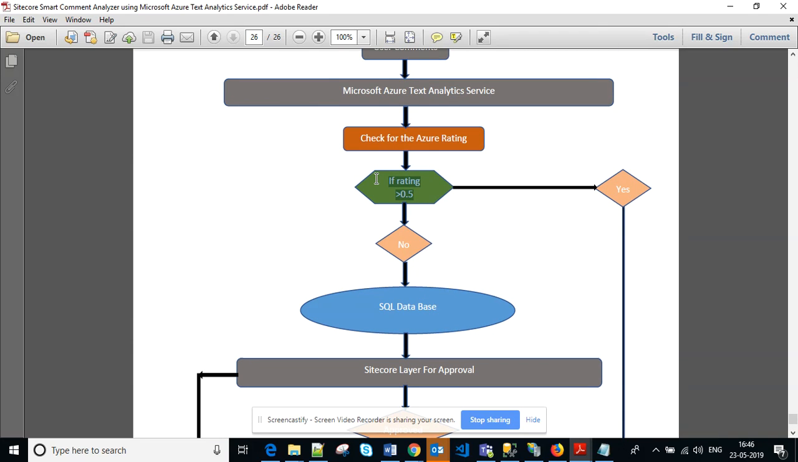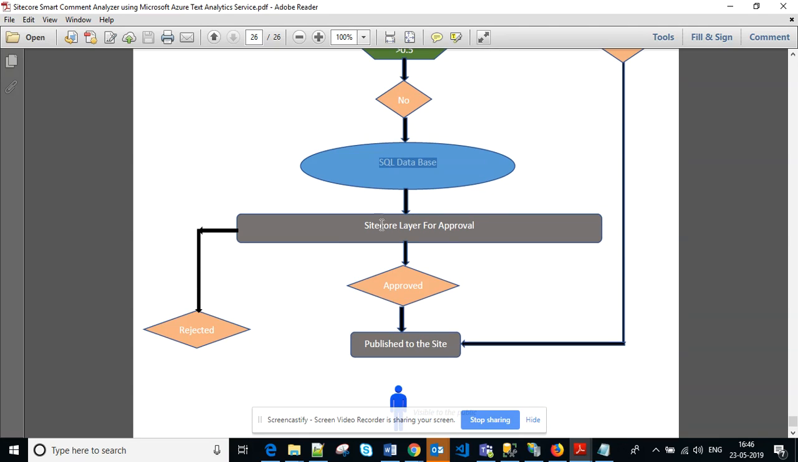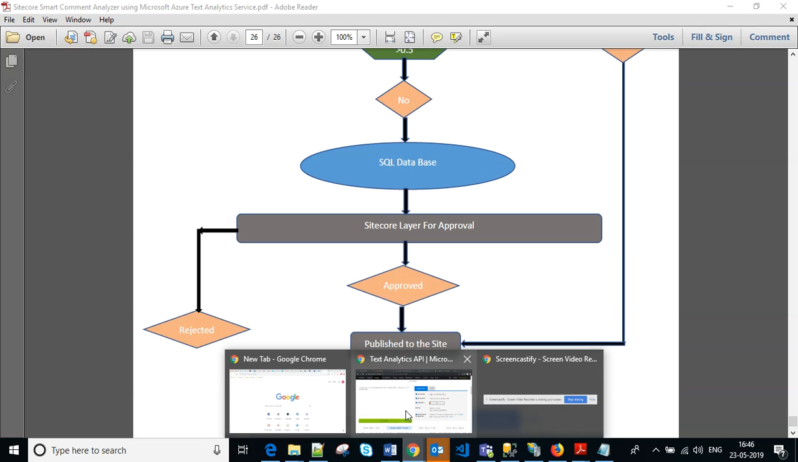But if its score is low, then we will store it in the SQL database, and somebody from the Sitecore backend team needs to review it. Based on his or her judgment, that message can be approved or rejected. If it's approved, then we will publish it on our website. So let me give you a demo of the same.